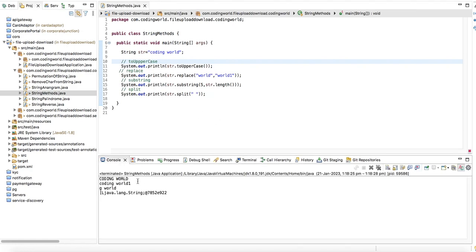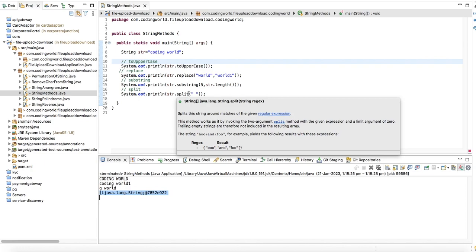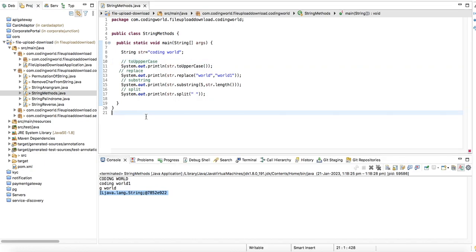Okay, let me check the console. First it prints in uppercase, then it replaces "world" with "word", and the third one takes the characters from the fifth position, and this is the string array which we got after splitting. Okay, so let's move to the next question.